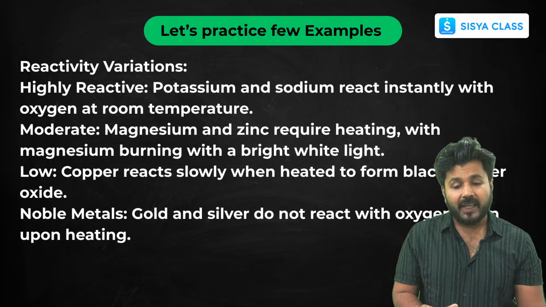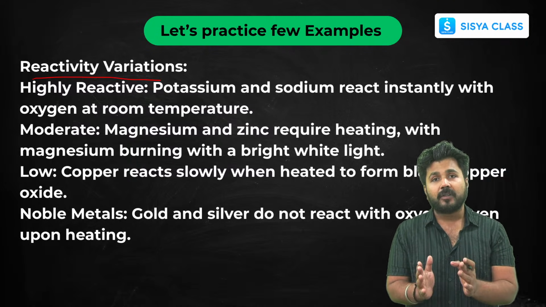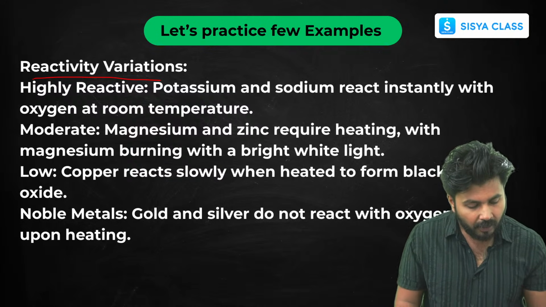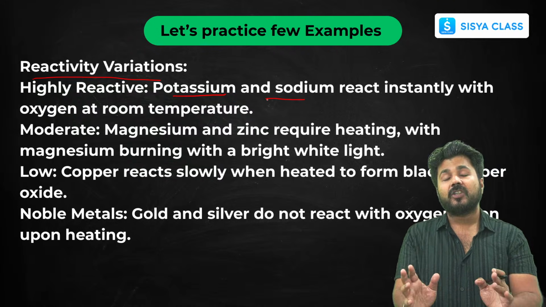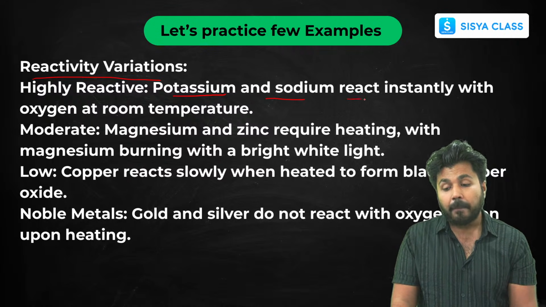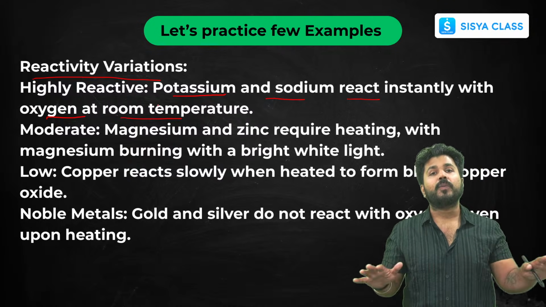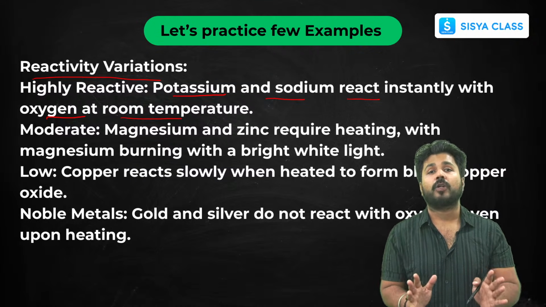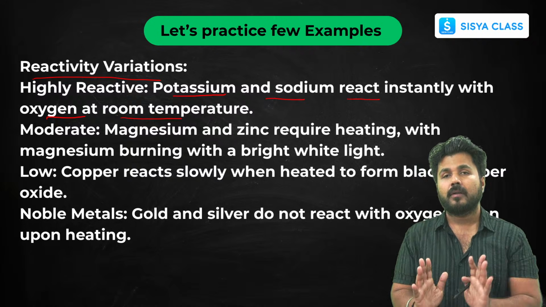Now some variations. I have put some points related to variations because some questions have been asked related to this in our exams. Potassium and sodium, these reactivity variations are very important. You can also note it down. Potassium and sodium are the most reactive metals, so they will react instantly with oxygen at normal room temperature. That's why they are not kept in open air. They are kept in kerosene oil. Why? Because kerosene oil prevents the oxidation of these metals.